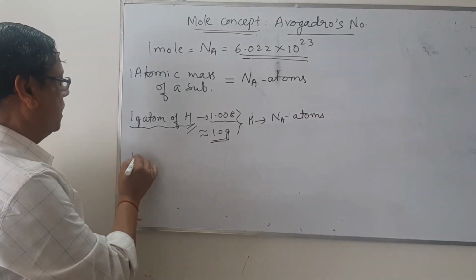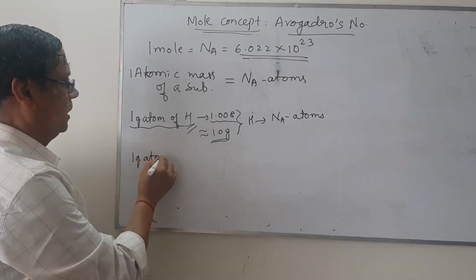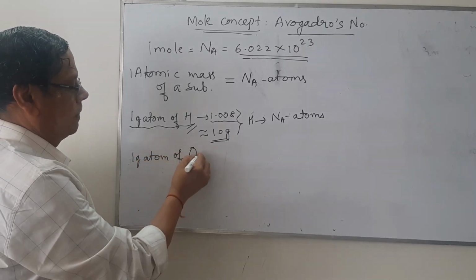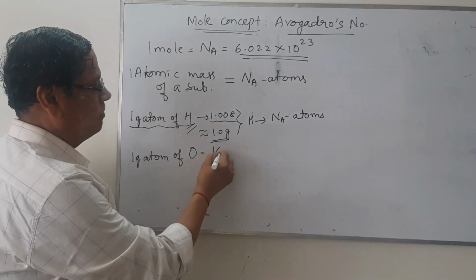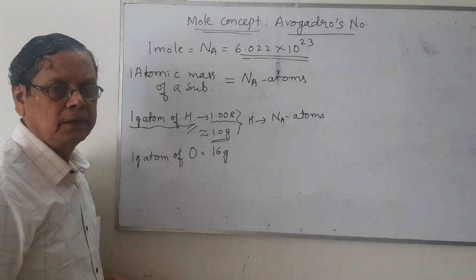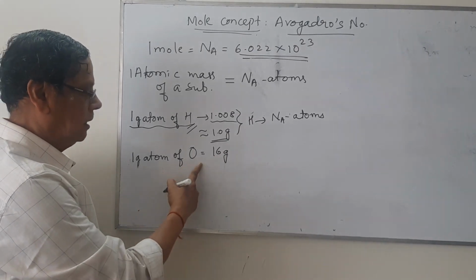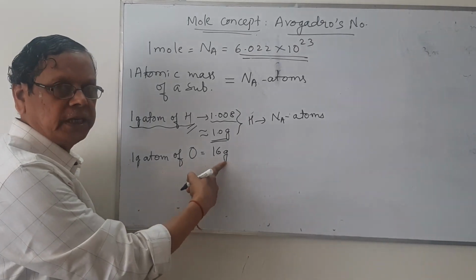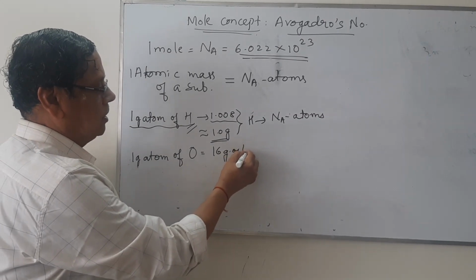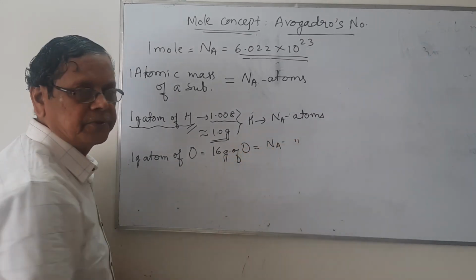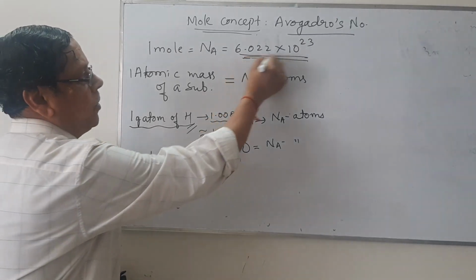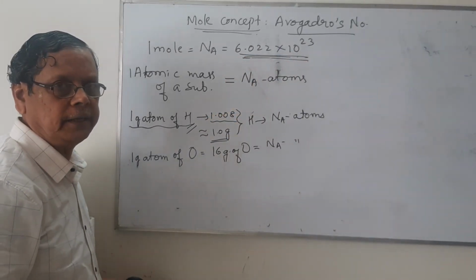Similarly, if I take 1 gram atom of oxygen, since oxygen atomic mass is 16, it should be taken as 16 grams. 1 gram atom of oxygen corresponds to 16 grams of oxygen. So this 16 grams of oxygen will again contain Avogadro number of atoms. That is 6.022 into 10 to the power 23.